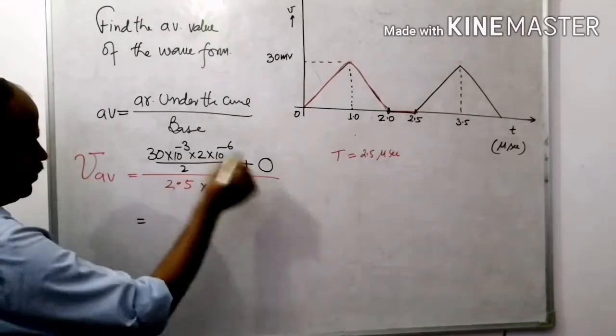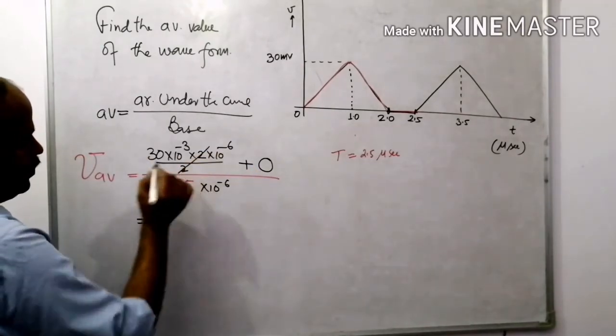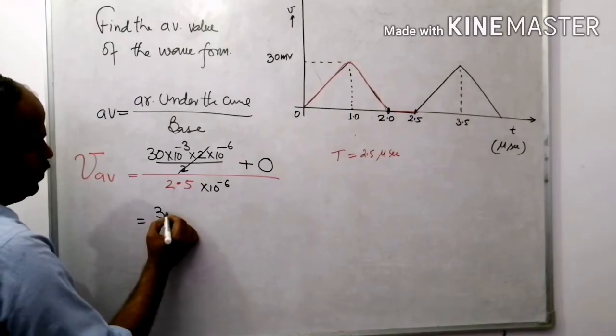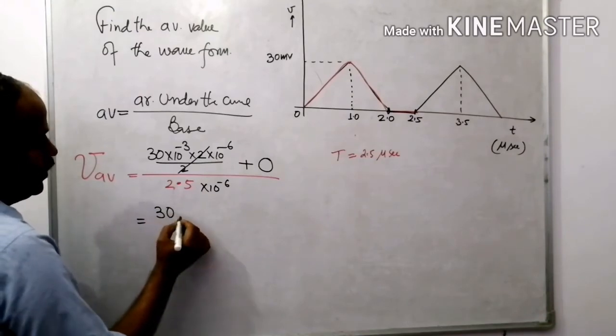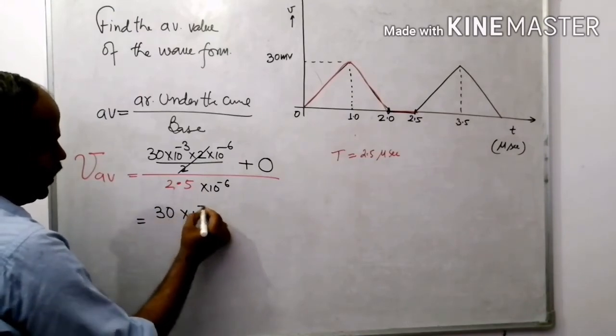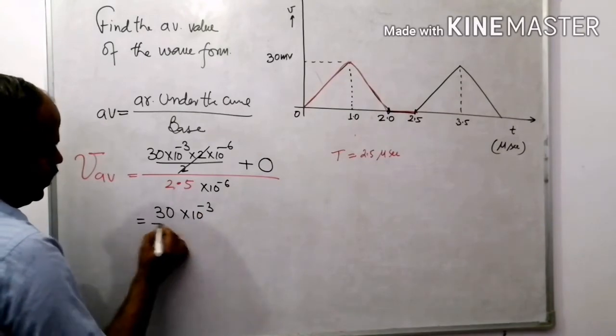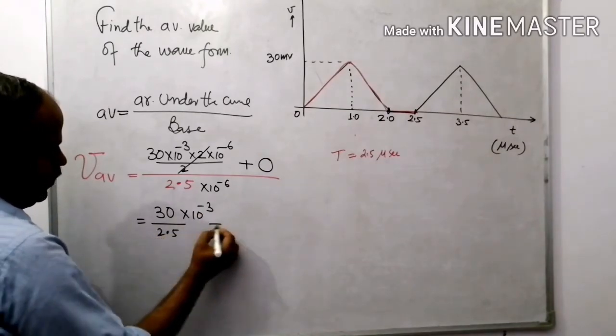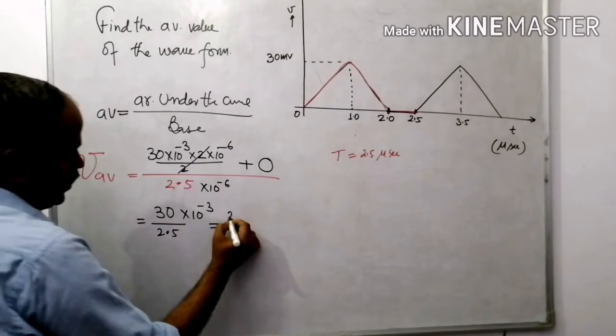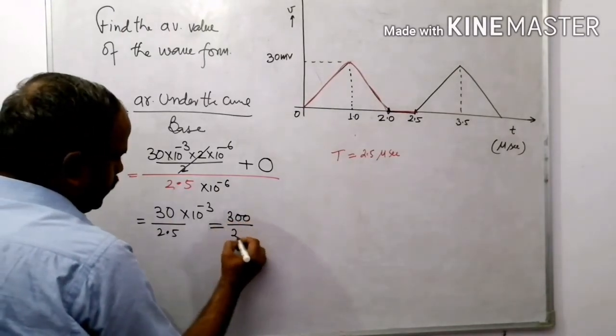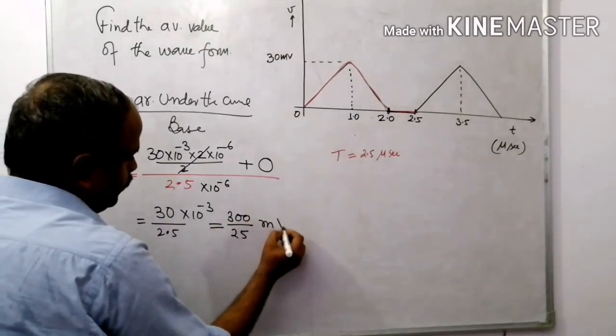After the calculation, it becomes 30 into 10 to the power minus 3 divided by 2.5. It is 300 upon 25 millivolt.